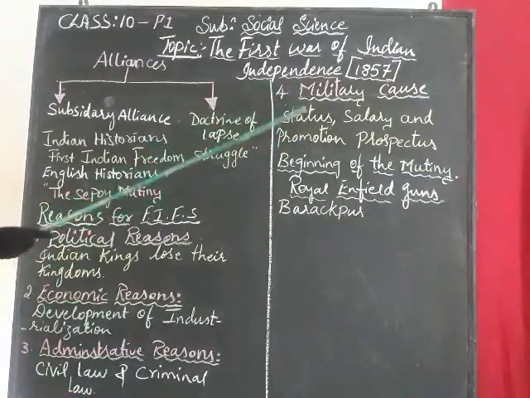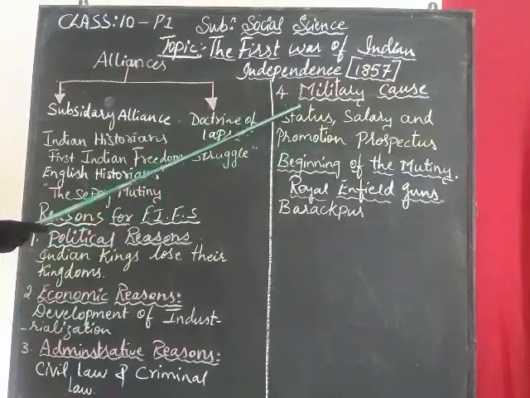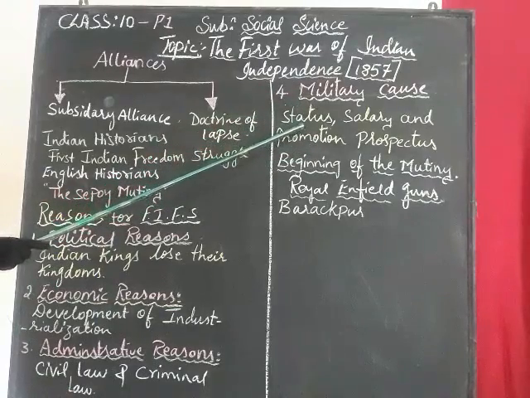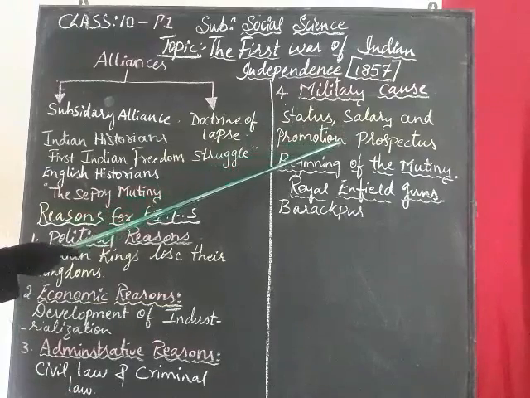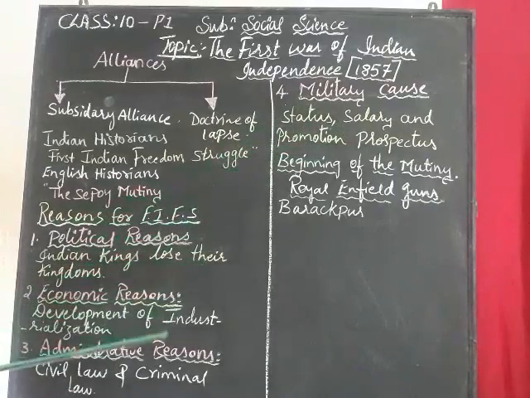What does it say about the military cause here? The military cause says that the Indian people did not have status, salary and promotion prospects. They had nothing. They were not given titles or anything. So they were very upset. Who? Indian people. It was given only to the British. So that also made the Indian people very unhappy.